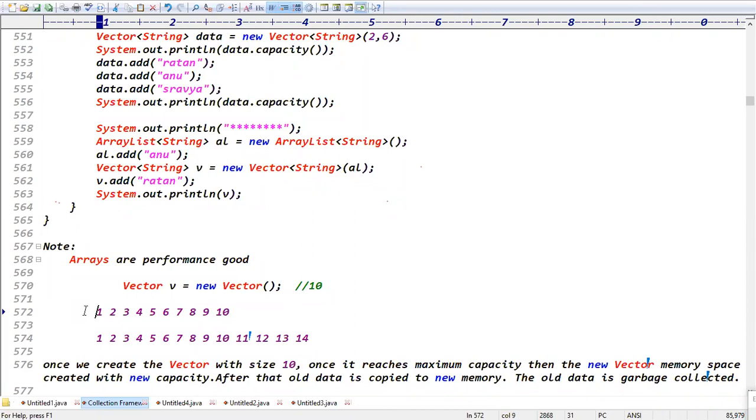Assume I have 500 elements, 500 objects.